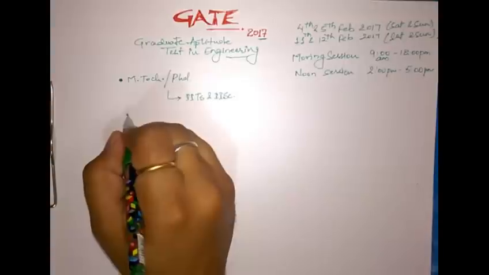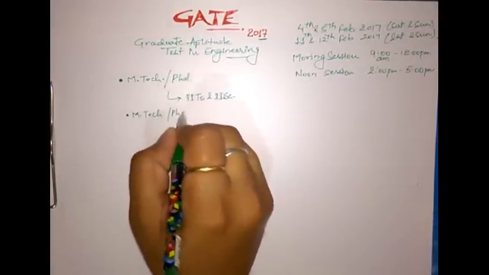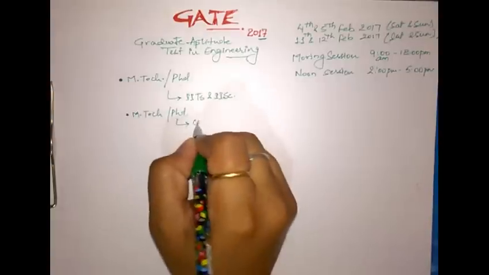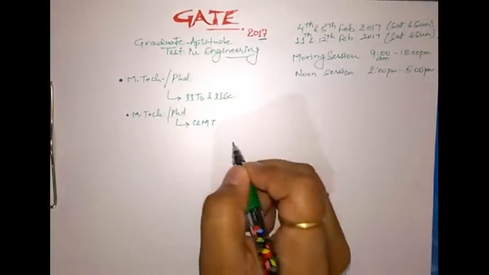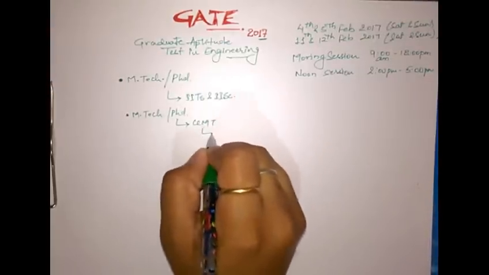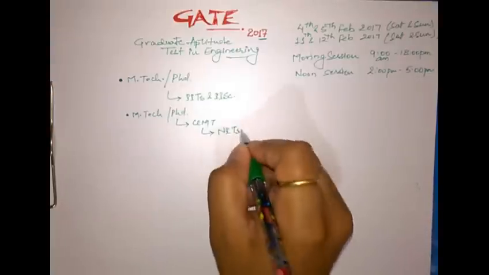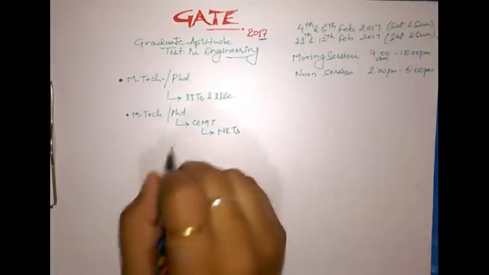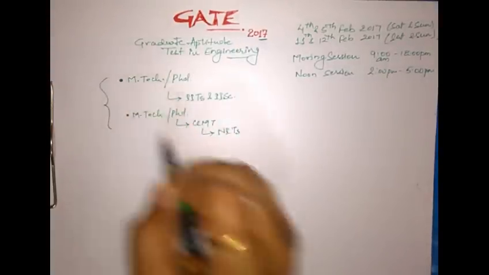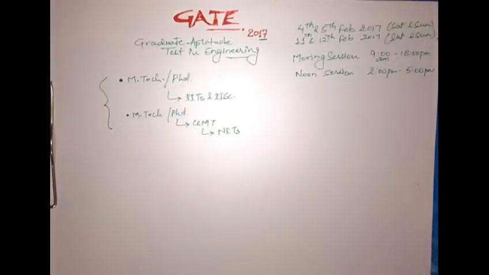As well as there is another thing which comprises the same degree but is conducted by CCMT. This is exclusively for Indian nationals, and via this we get NITs of our country. These two degrees are governed by the All India Council of Technical Education from India only.